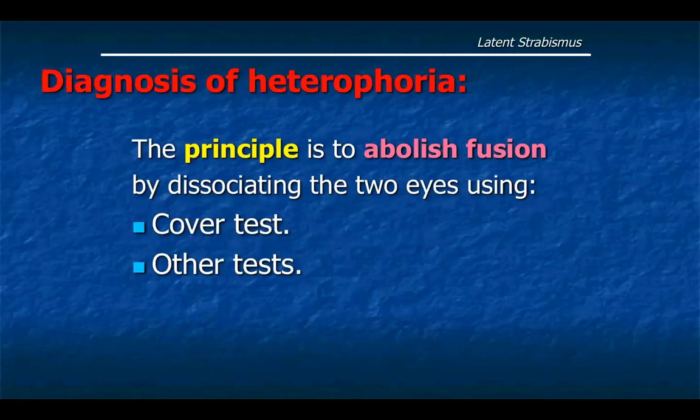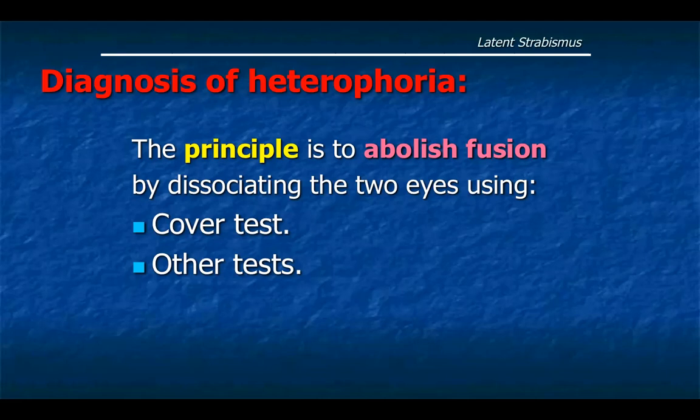How to diagnose heterophoria? If the patient comes into the clinic with straight eyes, but he has these complaints, how can we tell if he has heterophoria or not? The principle is to abolish fusion by dissociating the two eyes. As we mentioned earlier, the heterophoria is prevented from becoming manifest by the brain in order to achieve binocular single vision. So if there is no binocular single vision, the brain will not control the eye balance anymore. How to do that? By abolishing fusion. How to abolish fusion? By cover tests or by other tests.